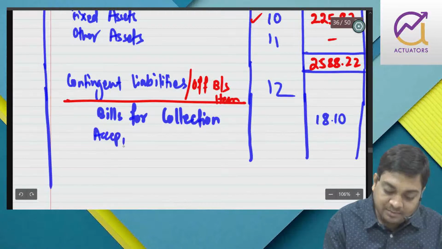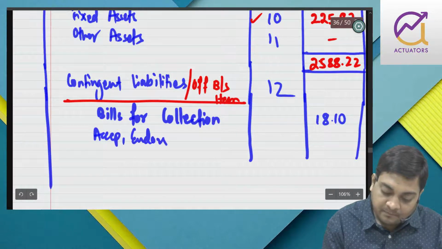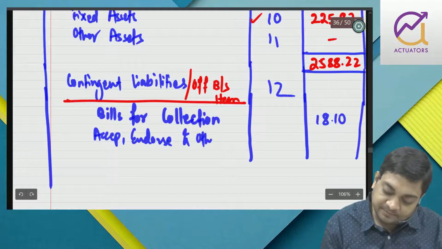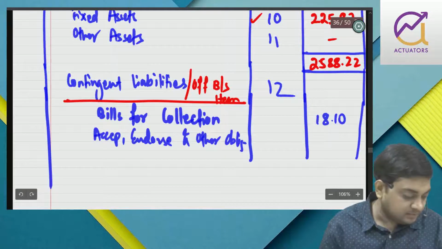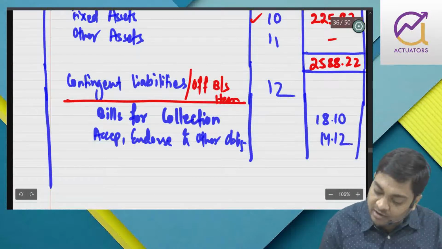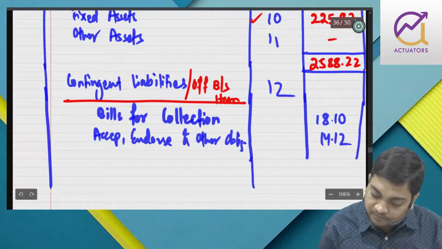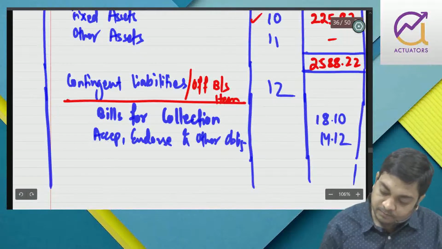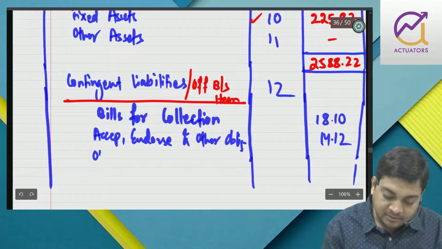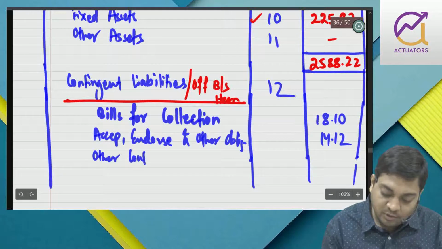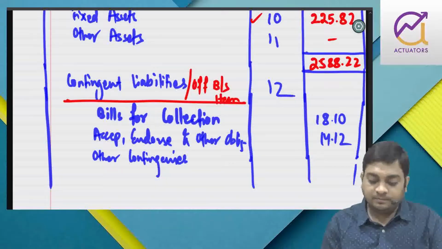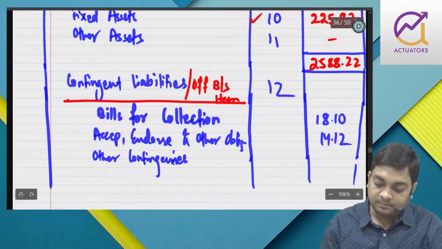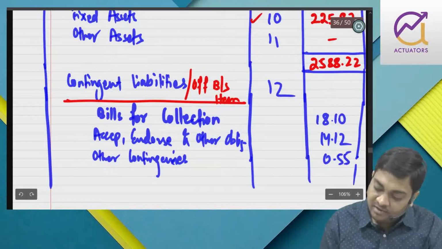Then you have acceptances, endorsements and other obligations, that you have 14.12. Other contingencies you can show, 0.55.